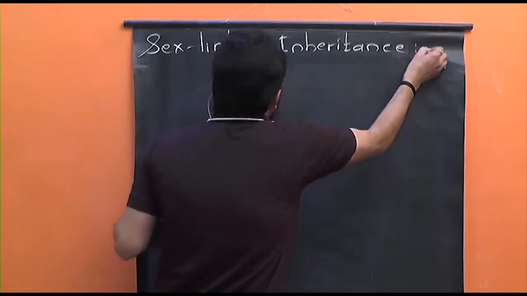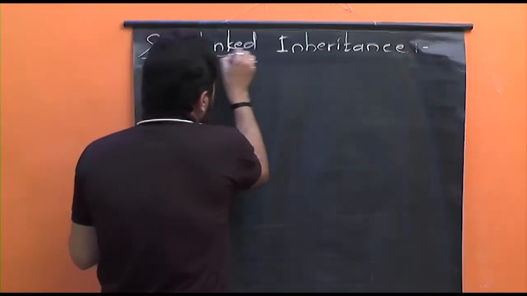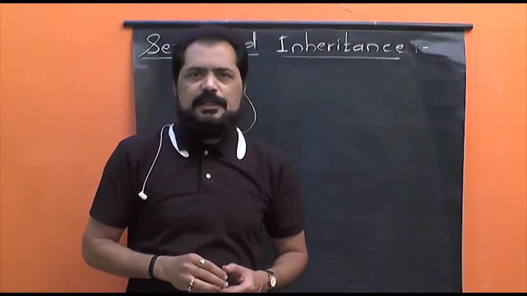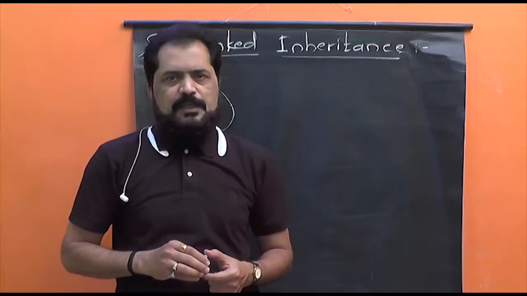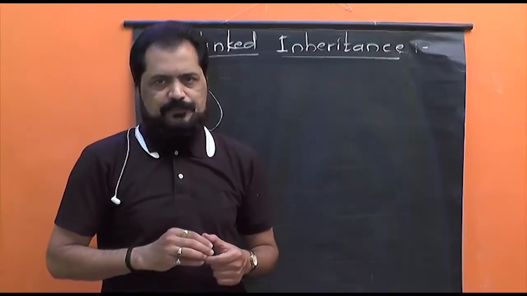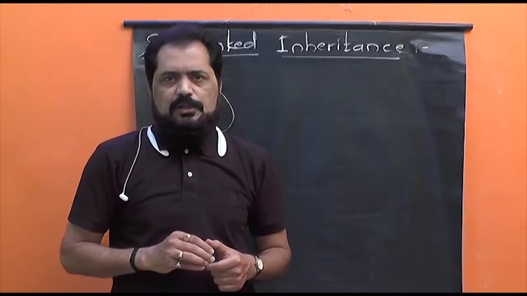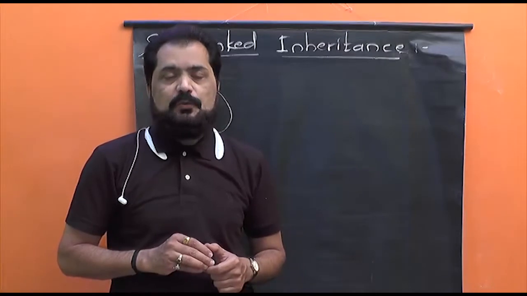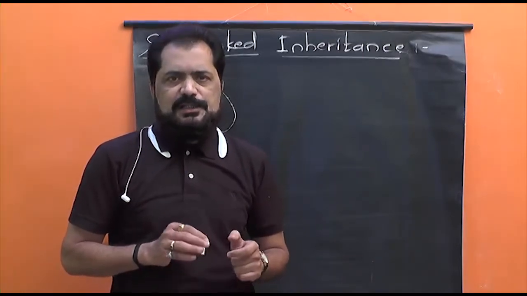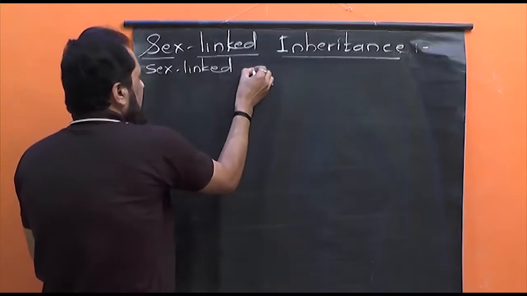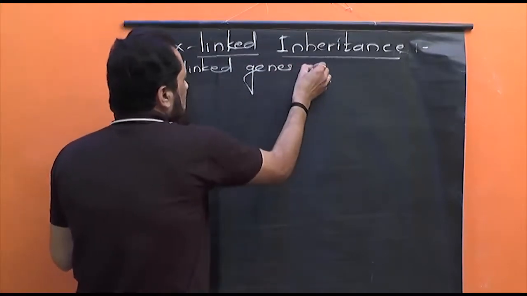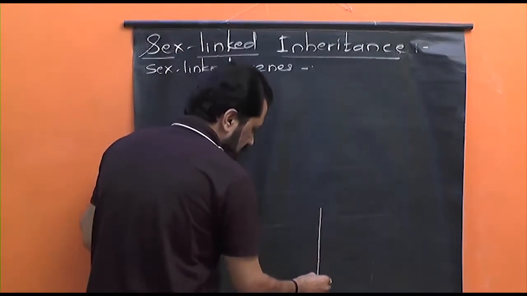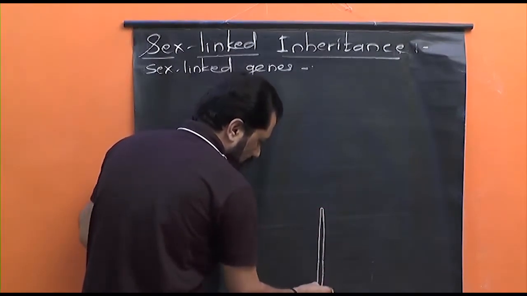Dear friends, we have come across the term sex linkage, sex-linked inheritance, in our previous lectures, but let us talk briefly. All of you know that the genes present on the non-homologous parts of sex chromosomes are known as sex-linked genes. Let me write here. In human beings there are two types of sex chromosomes, the X chromosome and the Y chromosome.